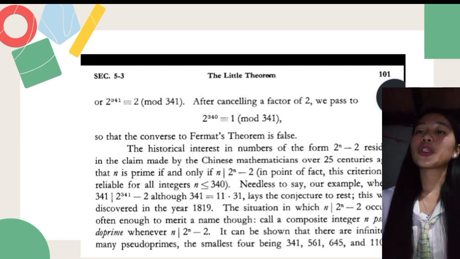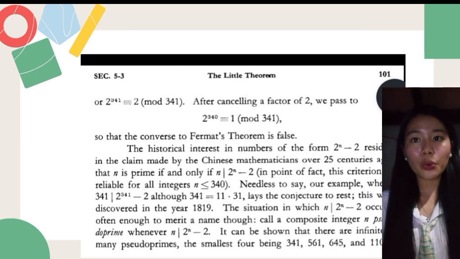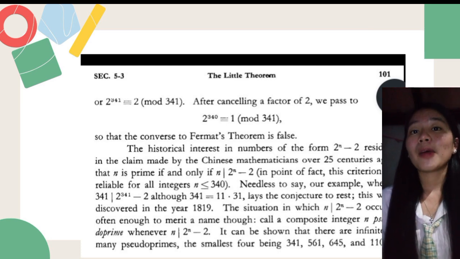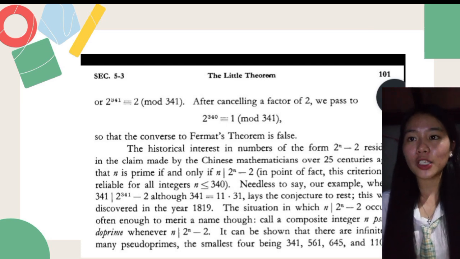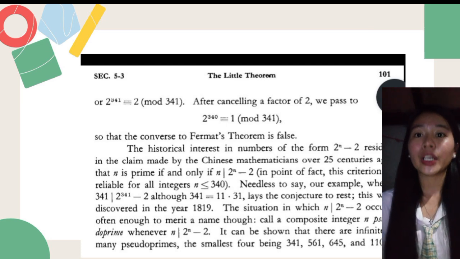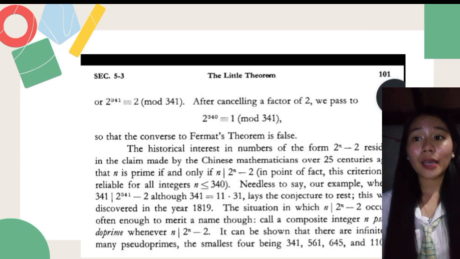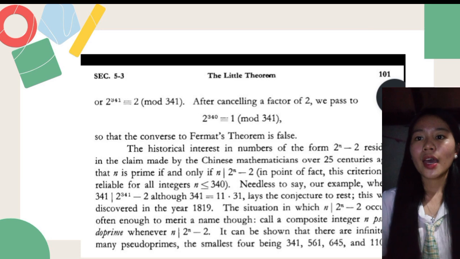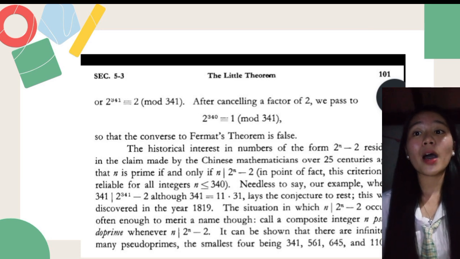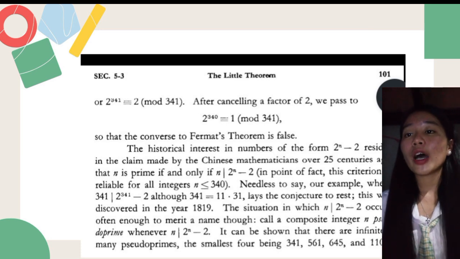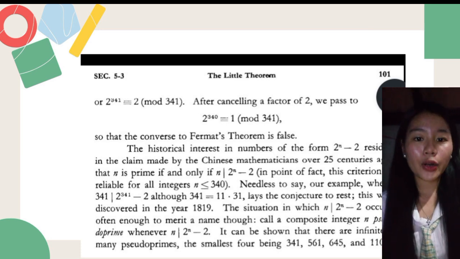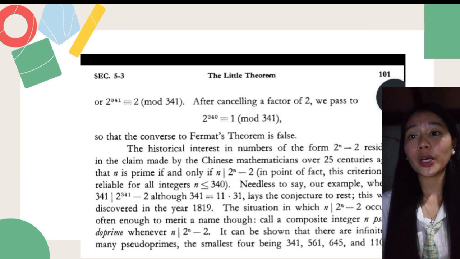The historically interesting number of the form 2^n − 2 resides in the claim made by Chinese mathematicians over 25 centuries ago, that n is prime if and only if n divides 2^n − 2. In point of fact, this criterion is reliable for all integers n less than or equal to 340.